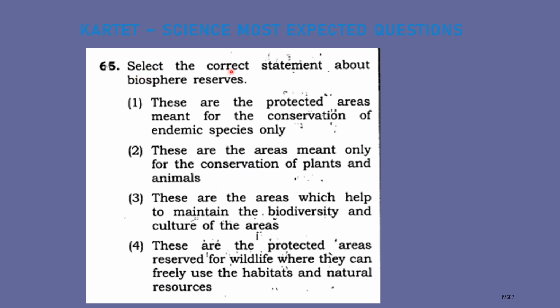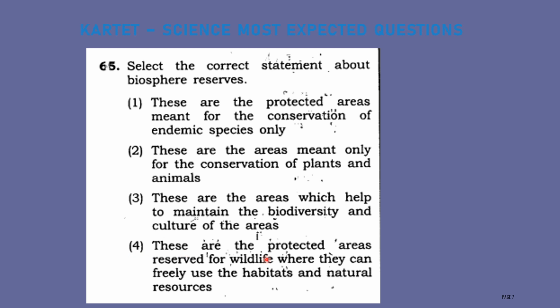Next question, select the correct statement about biosphere reserves. First option, these are protected areas meant for the conservation of endemic species only. Second, these are areas meant only for the conservation of plants and animals. Third option, these are areas which help to maintain the biodiversity and culture of the areas.